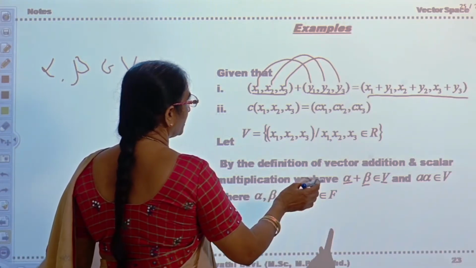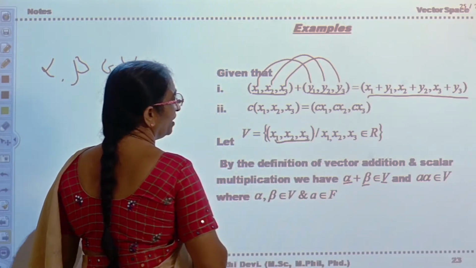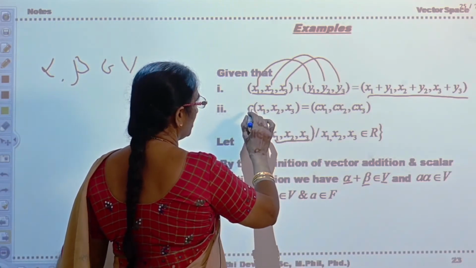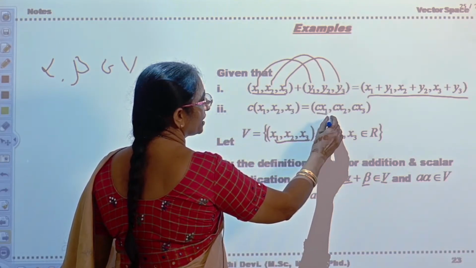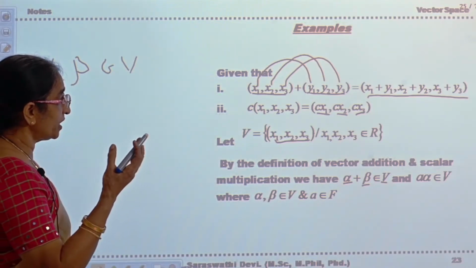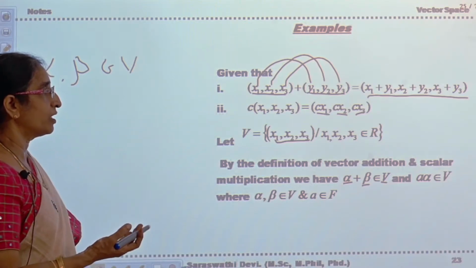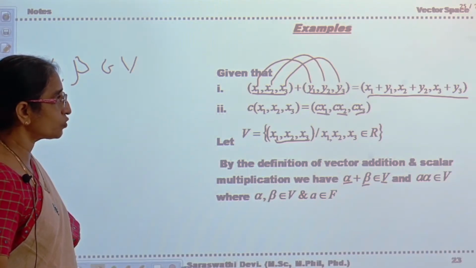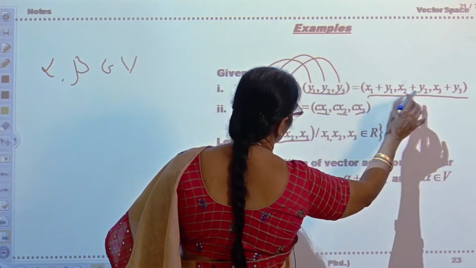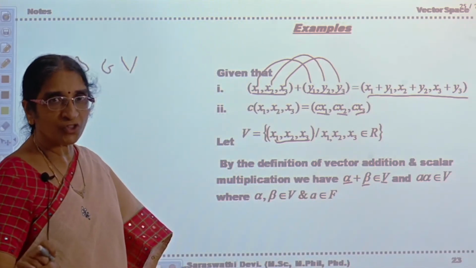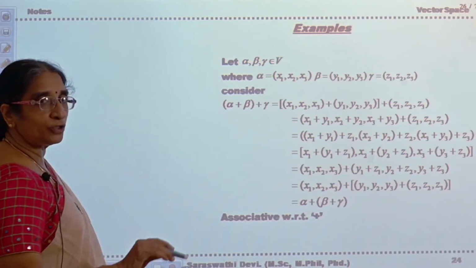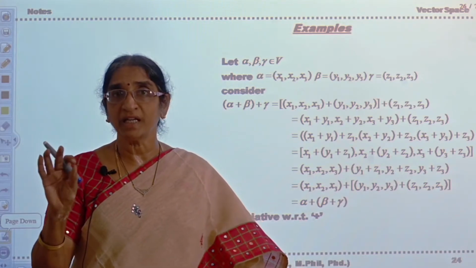Similarly, if you take alpha in V, and some c belongs to F, c alpha is equal to cx1, cx2, cx3. So x1, x2, x3 belong to R, c belongs to R. Therefore, cx1, cx2, cx3 belong to R since R is a field. So what can you say? By the definition itself, vector addition is closed, scalar multiplication is closed. Now what are the properties you have to prove to show that V plus is abelian?